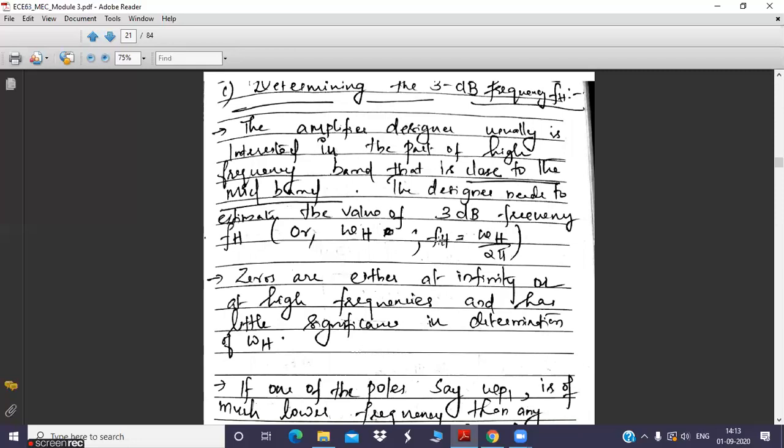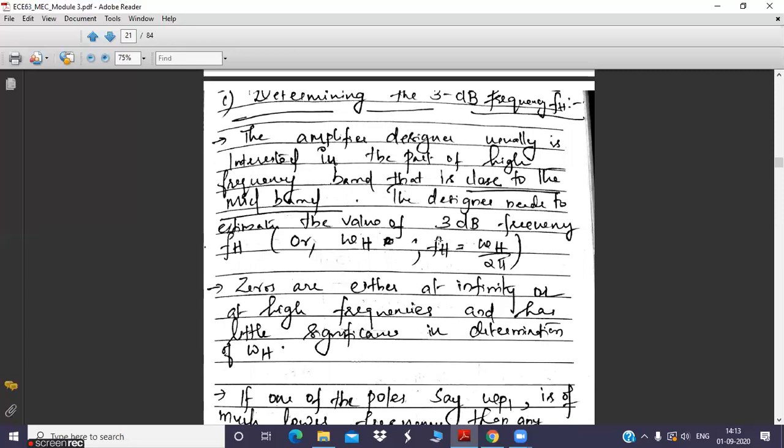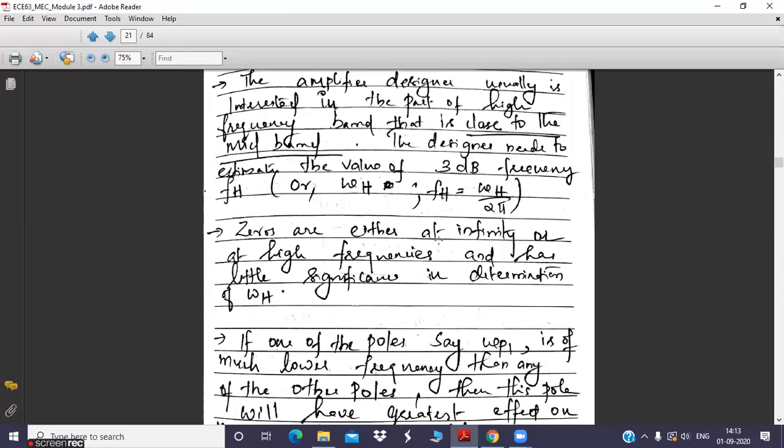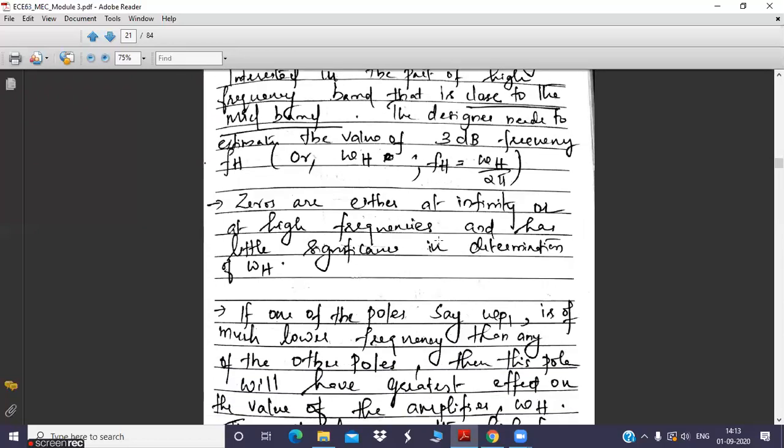As you can see, when you observe this high frequency function F_H of s, there are n zeros and n poles in the numerator and denominator respectively. We are trying to determine this cutoff frequency fh by using the locations of zeros and poles.